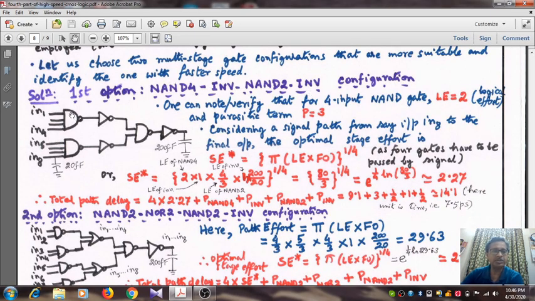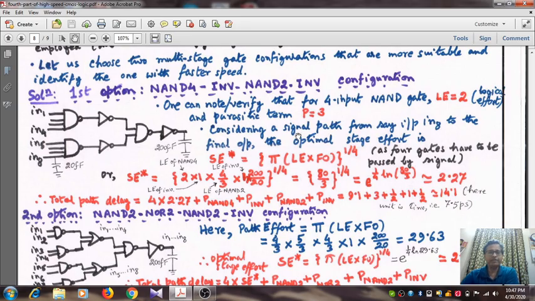In the first stage we have 2 4 input NAND gates, the second stage 1 inverter each, the third stage a single 2 input NAND gate, and the fourth stage a single inverter. One can note or verify that for a 4 input NAND gate the logical effort will be 2 and the parasitic term equal to 3. That you need to know, because the LE into FO of all the 4 stages should be the same, but the parasitic term will differ from stage to stage. So here the parasitic term for the 4 input NAND gate is found to be 3. That you can easily verify.